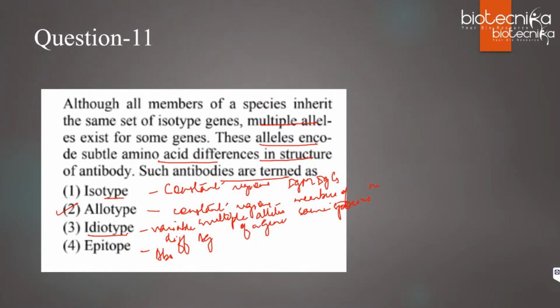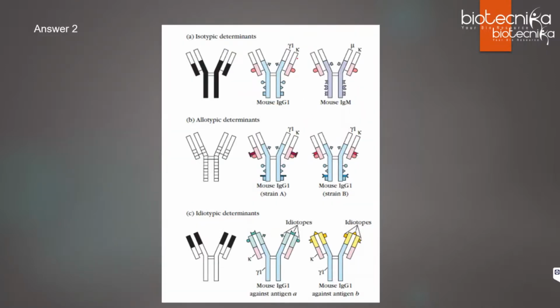So the members of the same species, their antibodies are not exactly the same, right? Because of multiple alleles of a particular gene, even though the gene is the same. Yes, Vijay Lakshmi, option 2 is correct. So you can see this is isotypic determinant. These are constant region changes like IgG1. So the different antibodies differ in the constant region.